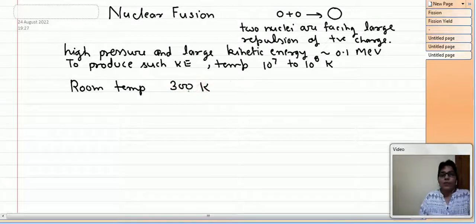Room temperature is around 300 Kelvin, and for the fusion reaction we need 10 to the power 7 to 10 to the power 8 Kelvin. Such a temperature and such pressure is not available in our laboratory.